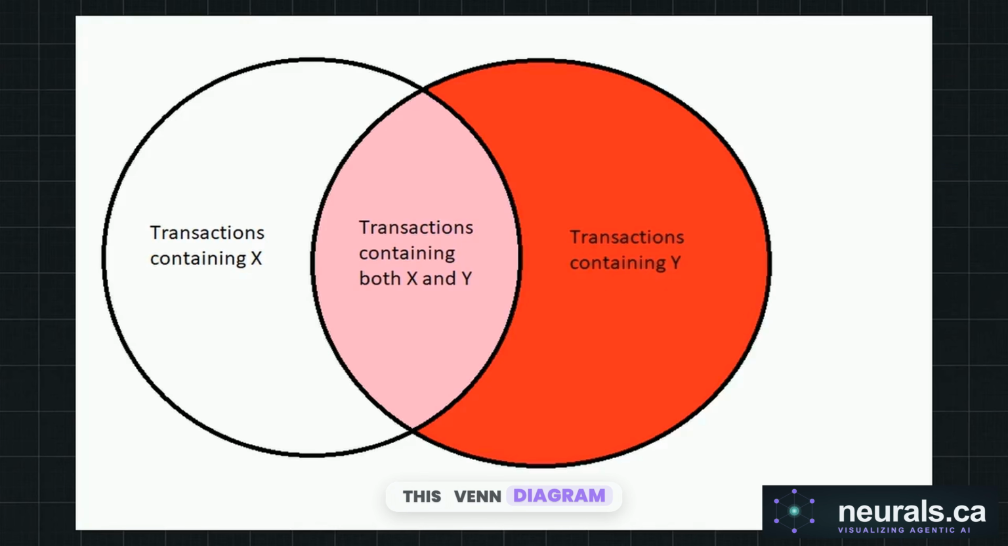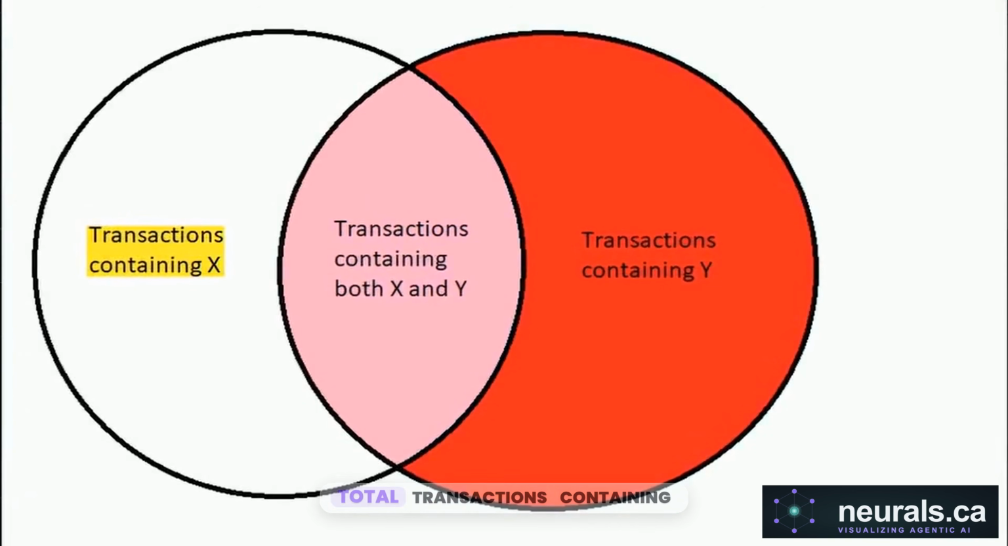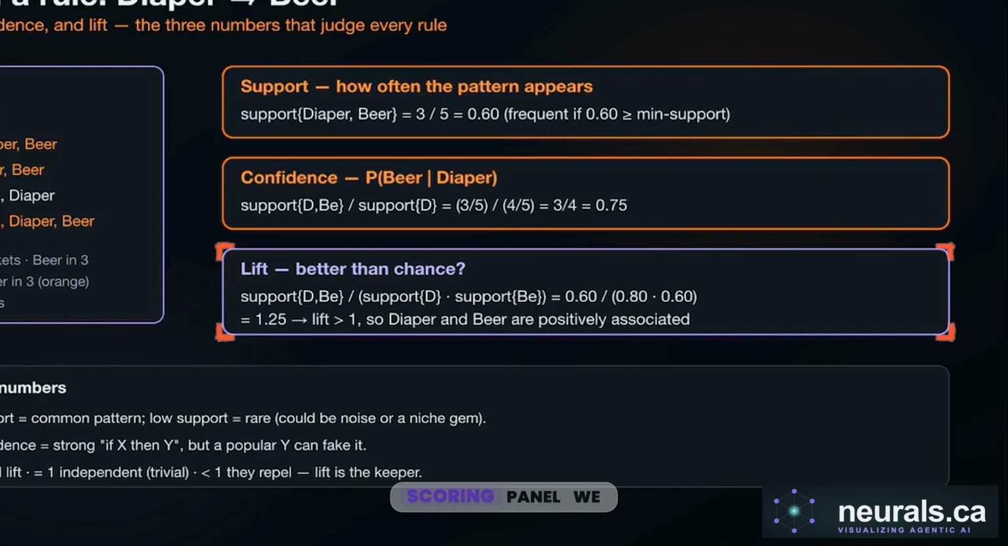This Venn diagram maps out how confidence isolates those probabilities. The algorithm calculates the ratio by comparing the total transactions containing item X to the specific overlap in the middle where customers bought both items together. Returning to our scoring panel, we see the final arbiter, lift.